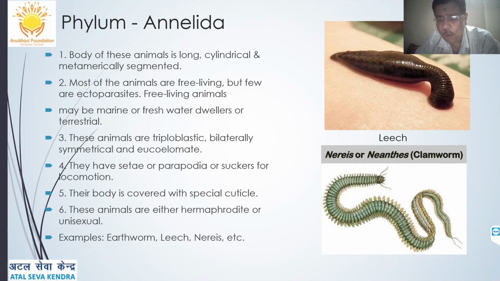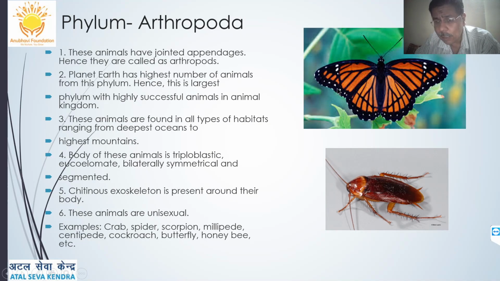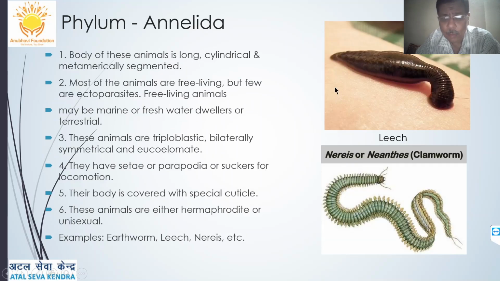The next is phylum Annelida. Annelida comes from the metamerically segmented body. What do you mean by metamerically segmented? It means the segments are equally placed. You must have seen the famous example of the earthworm, and the next example you can remember is the leech, which in Marathi we call जळू, which is an ectoparasite.